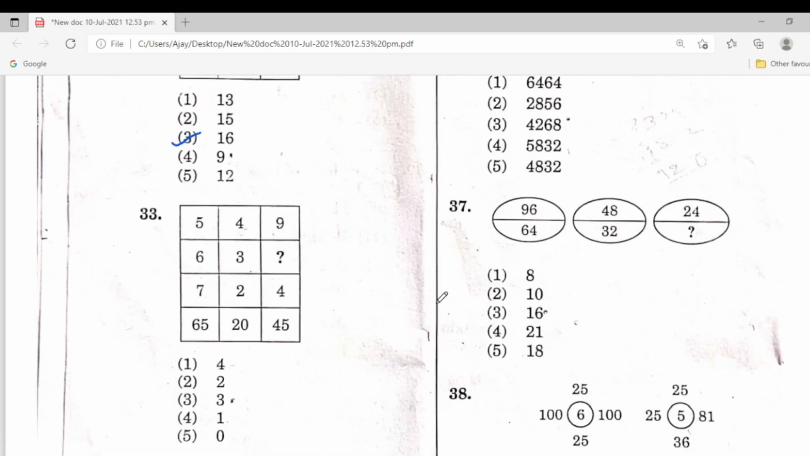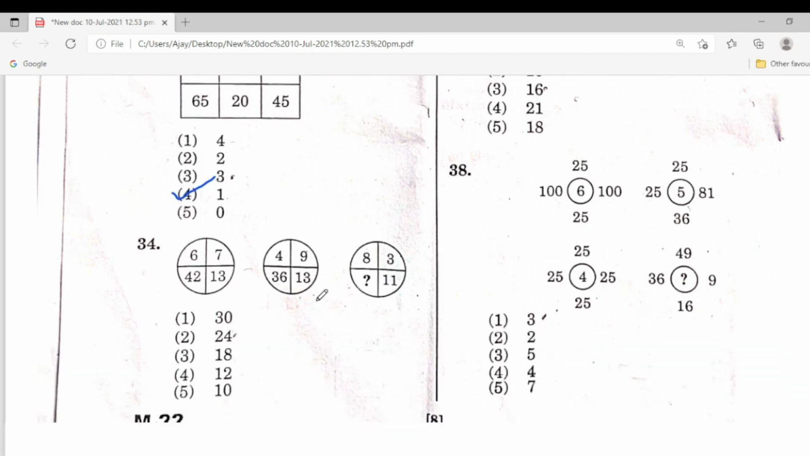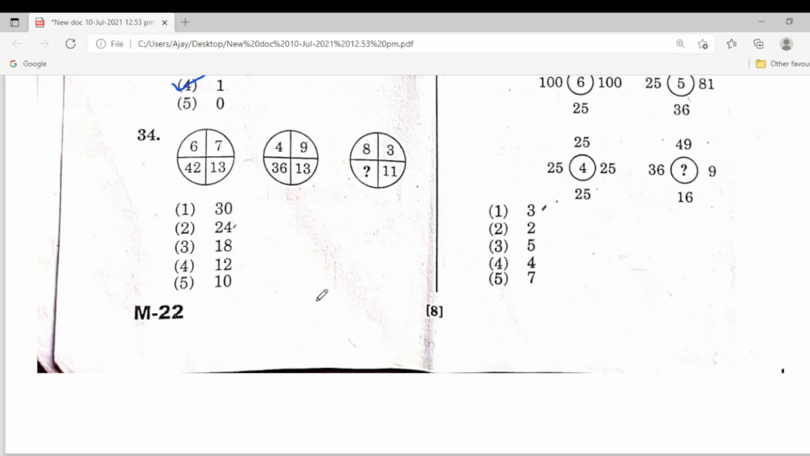Next one, this is also model. So the missing one is the fourth one, that is the correct answer. Next one, this is very easy to understand. 6, 7. So 6, 7, 42, 13.